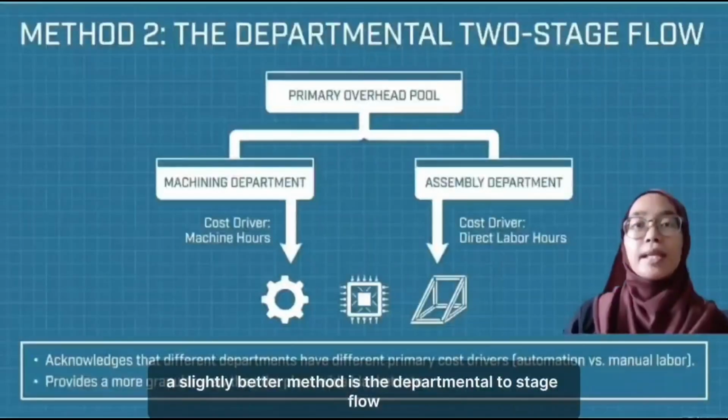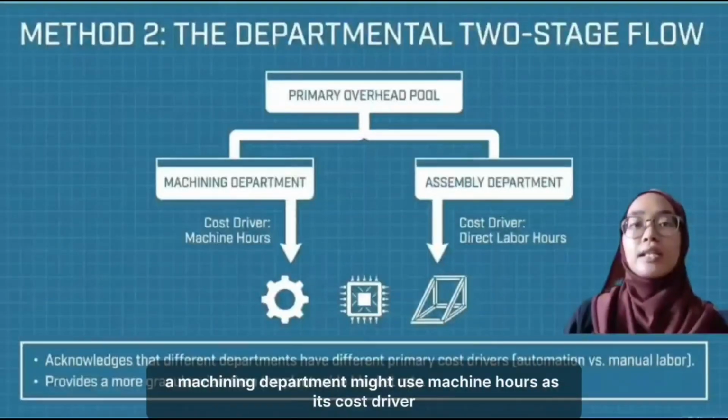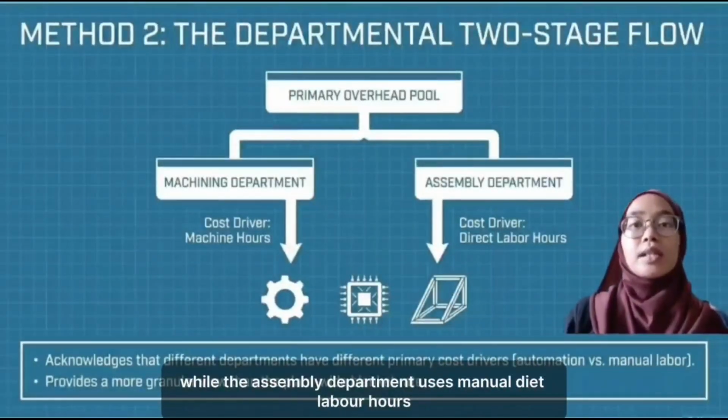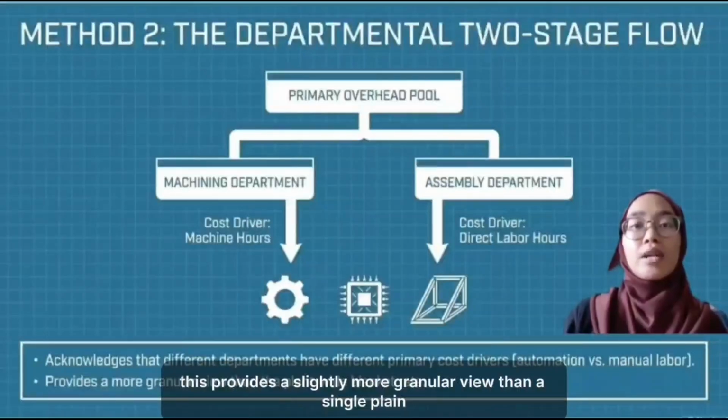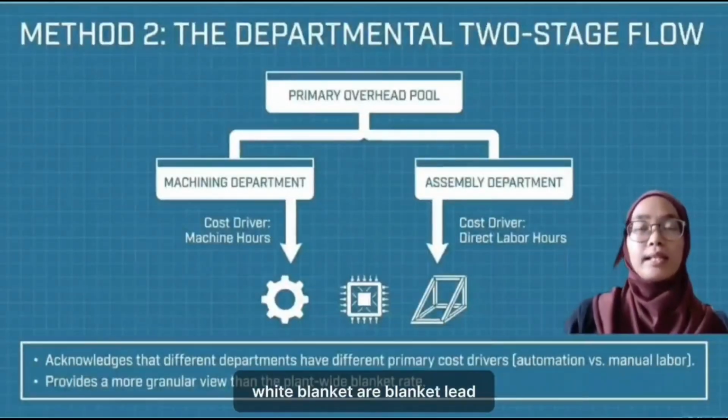A slightly better method is the departmental two-stage flow. This acknowledges that different departments operate differently. For example, a machining department might use machine hours as its cost driver, while the assembly department uses manual direct labor hours. This provides a slightly more granular view than a single plant-wide blanket rate.